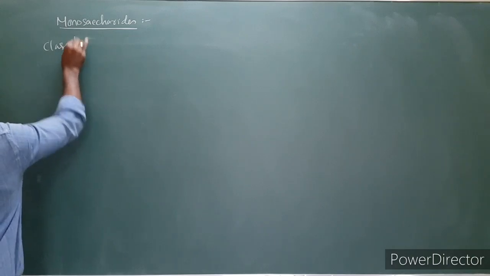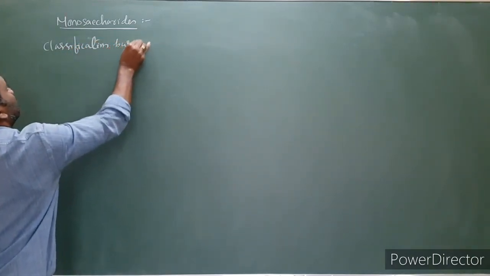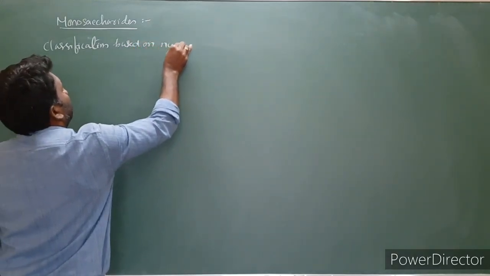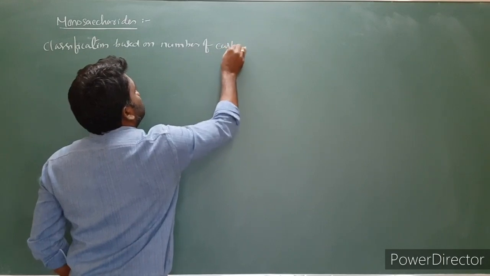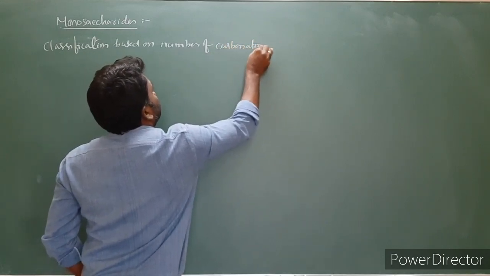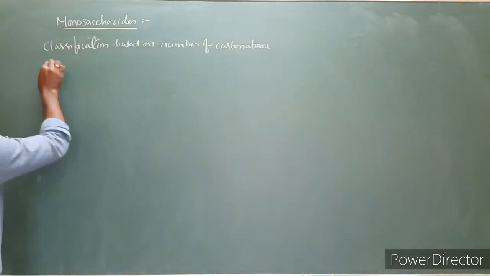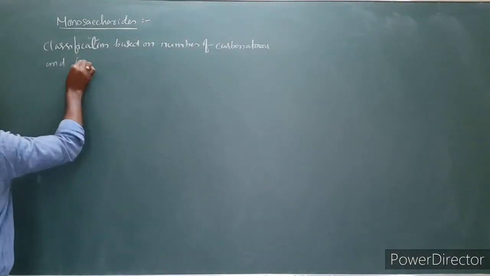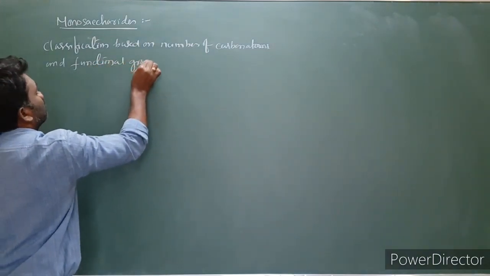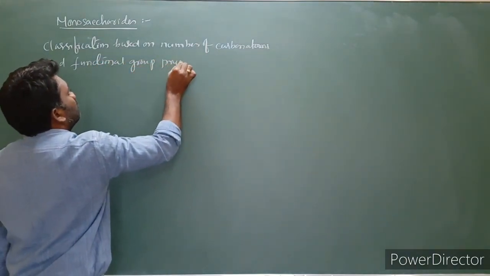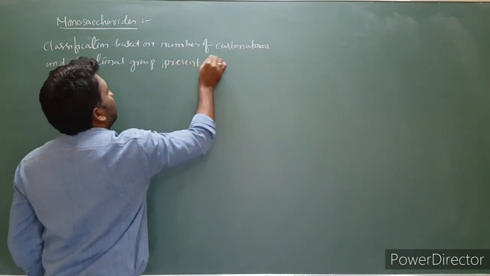Classification based on number of carbon atoms and functional group present in them.